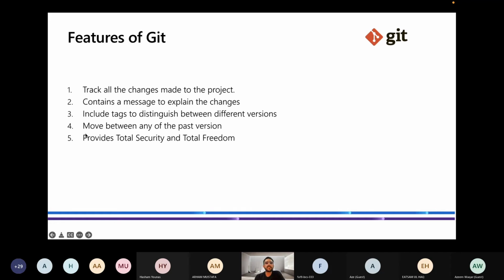So the fourth point is move between any of the past versions. Like I have told you before, if we have 6 to 7 snapshots of my project, I can move between any of the snapshots. Then it will take me to that code, and I can proceed from that code.